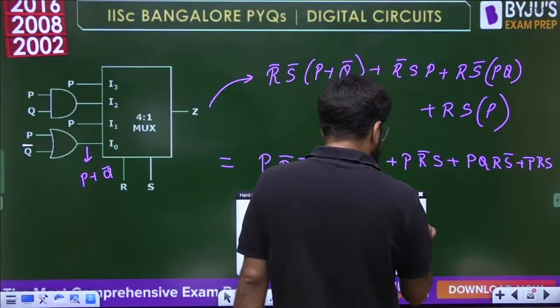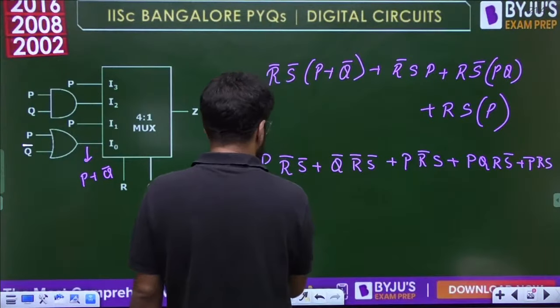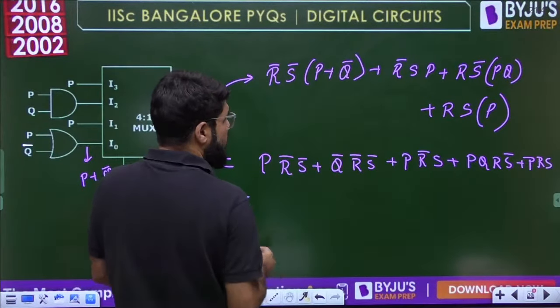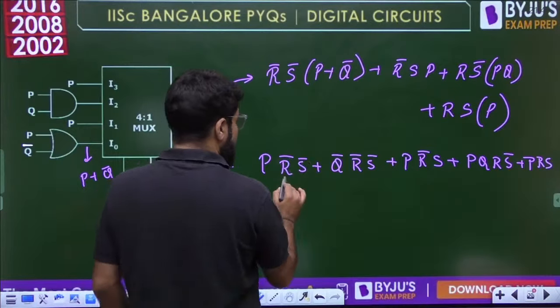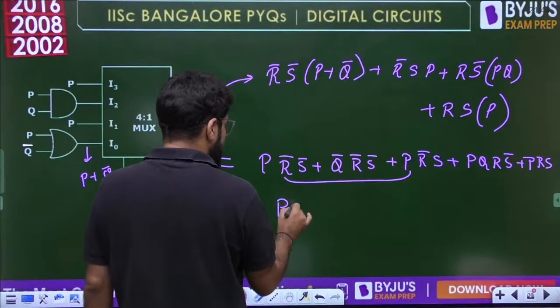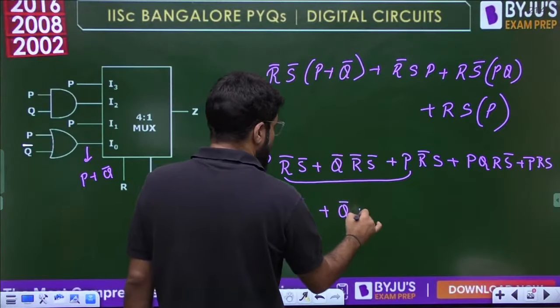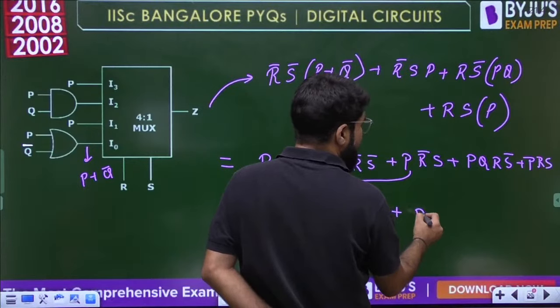See, R bar S bar is common from these two. So let me take first of all these terms. So P R bar, S bar plus S is 1. Then Q bar R bar S bar. From the last two terms, what is common?